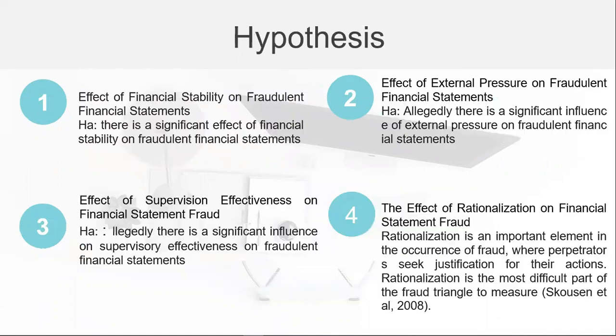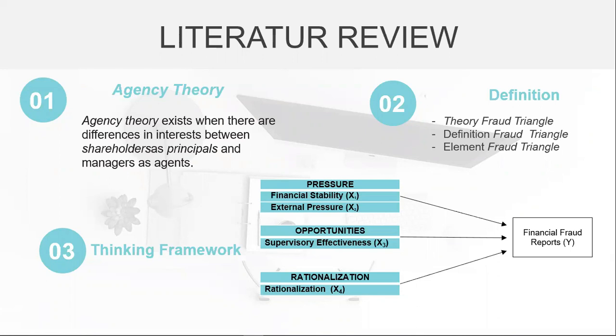Thinking framework. This study aims to detect fraudulent financial statements before they develop into problems that are detrimental to the company, as can be seen in the following fraud framework. We can see that in this framework of thinking, there are several variables. Independent variables consisting of financial stability, external pressure, supervisory effectiveness, and rationalization, and the dependent variable, namely fraudulent financial reporting. The line pointers show the relationship between one variable and others.